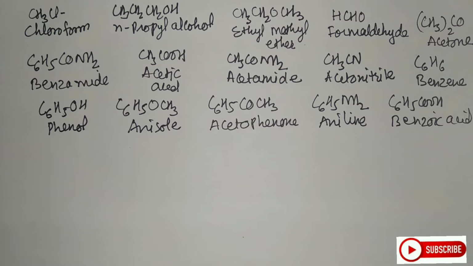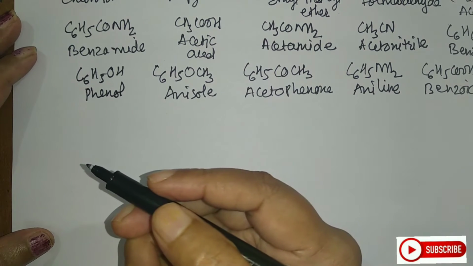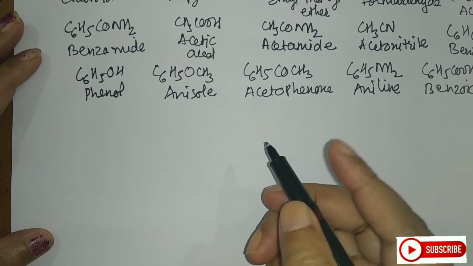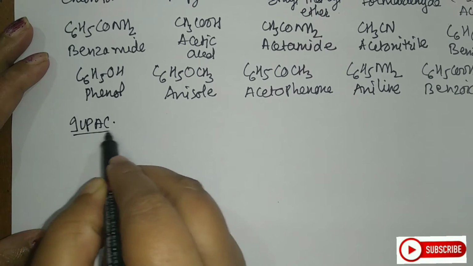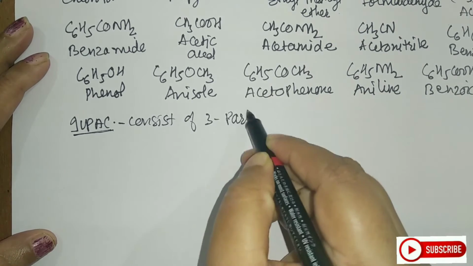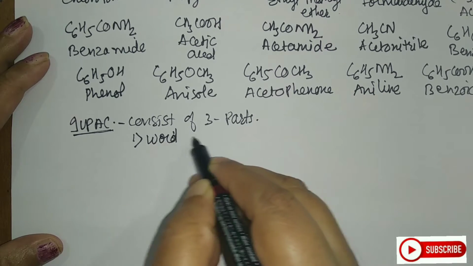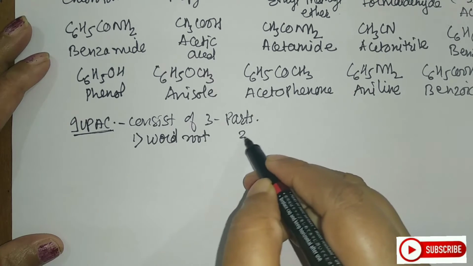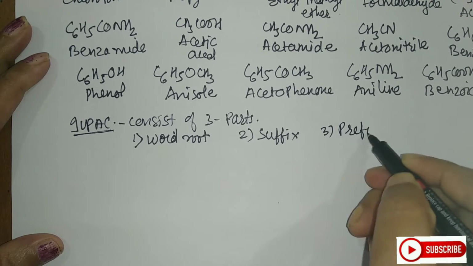Now what are the requirements for the IUPAC system? Let us go into detail of the IUPAC naming system. The IUPAC name of any organic compound consists of three parts. The first is the word root. The second is the suffix. And the third is the prefix.